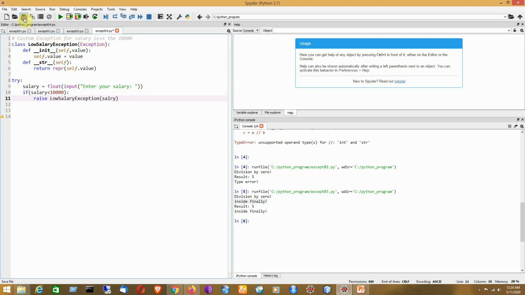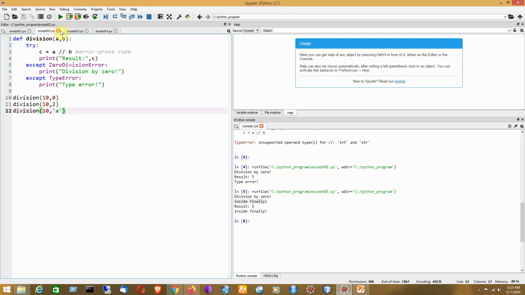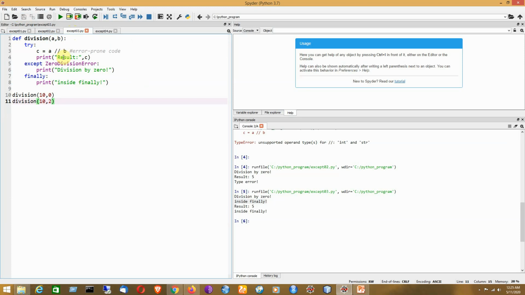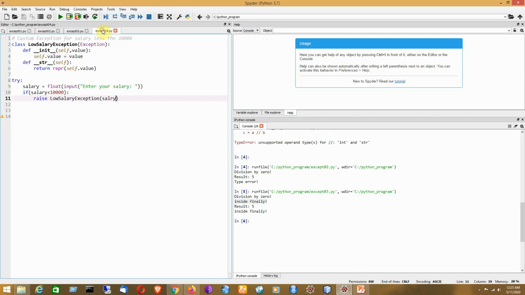In the earlier examples, like the first, second and third program, whatever exception was generated was generated implicitly. But here in this example, we can generate an exception explicitly by using the keyword raise. So it can be compared with the throw keyword in Java.